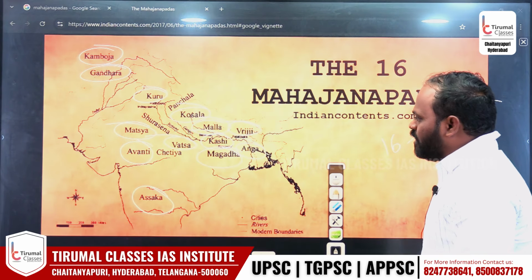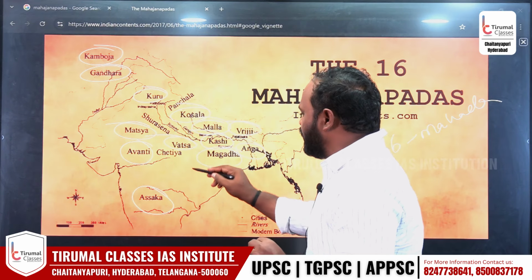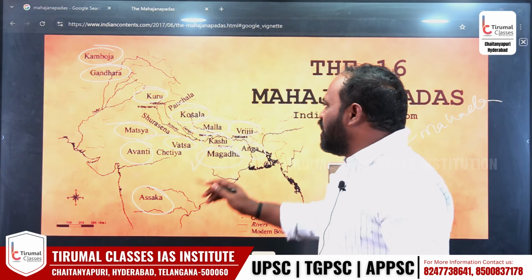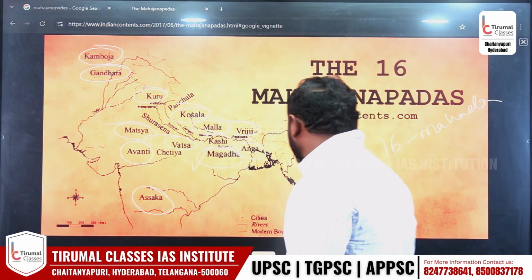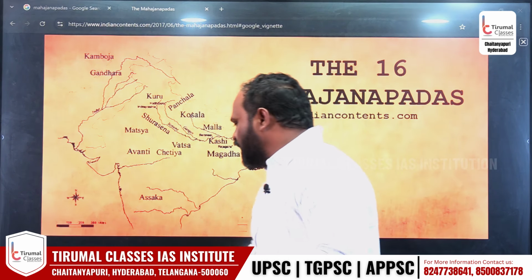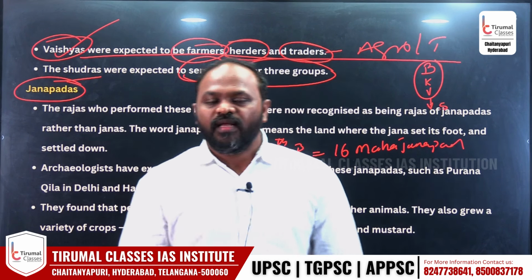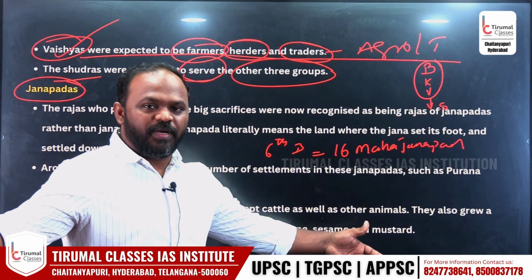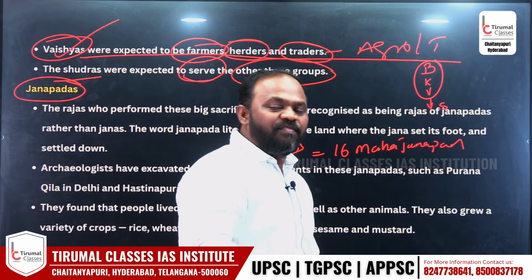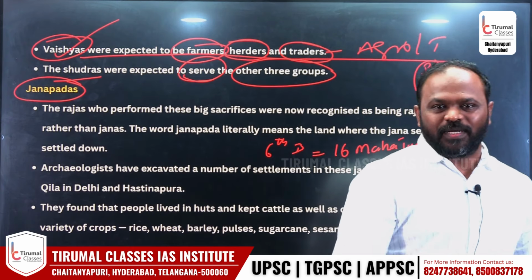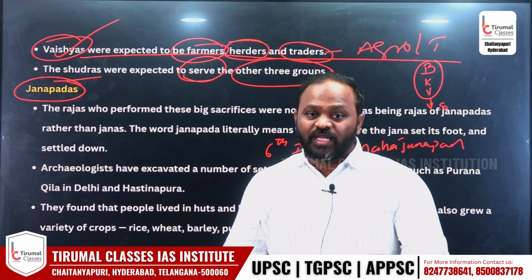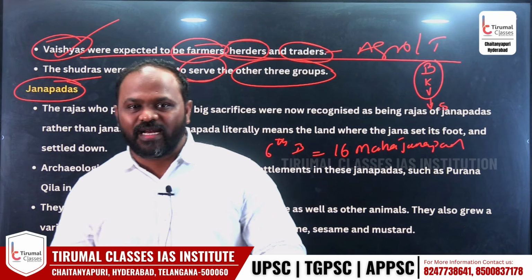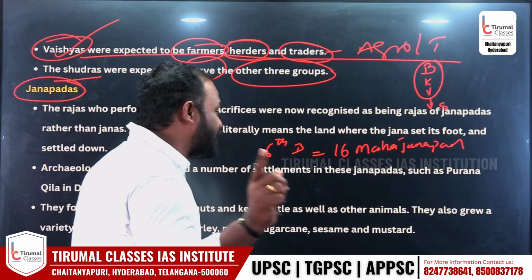When I say these Mahajanapadas, the biggest one is Magadha. Magadha is one of the biggest Mahajanapadas out of 16. But what do we mean by Mahajanapadas? A Janapada is a place where people live. When the size becomes larger, it becomes a Mahajanapada. In ancient times we had a total of 16 Mahajanapadas. As I showed you just now, the biggest one is called Magadha. That we will discuss in upcoming classes. This is only for NCERT 6th class.